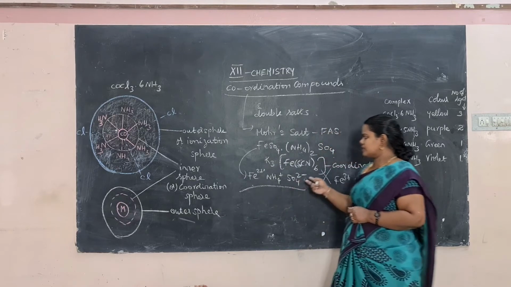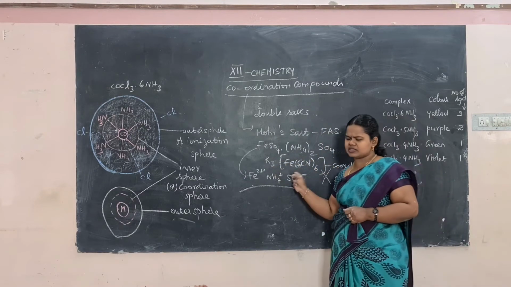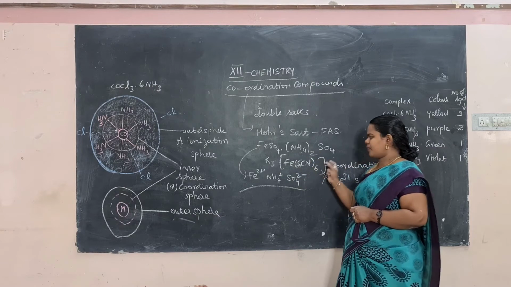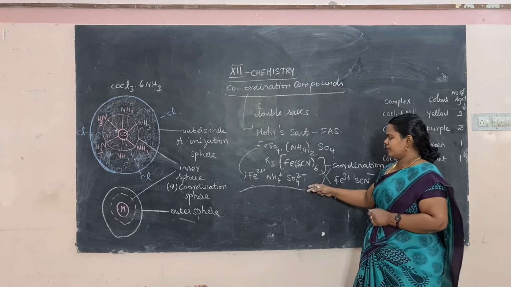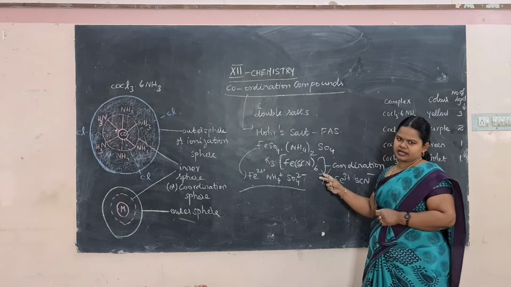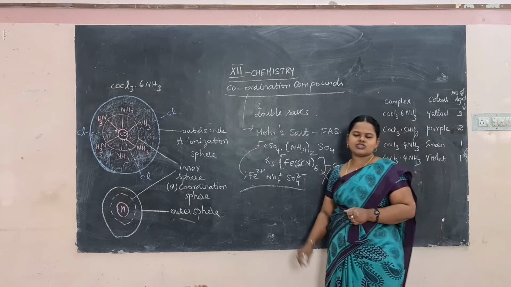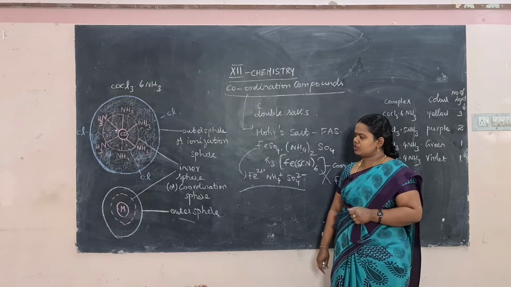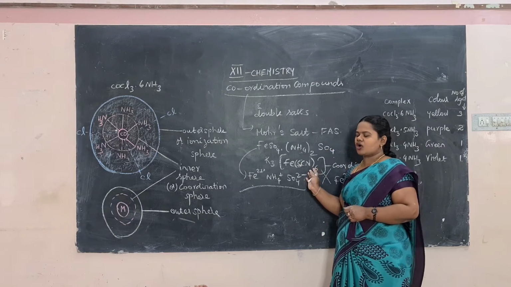Whereas this will not answer the different tests. Why does it not answer? It will not answer for K3[Fe(SCN)6], because the coordination complex will not dissociate into simpler ions in solution. So that is the stability of these coordination compounds.